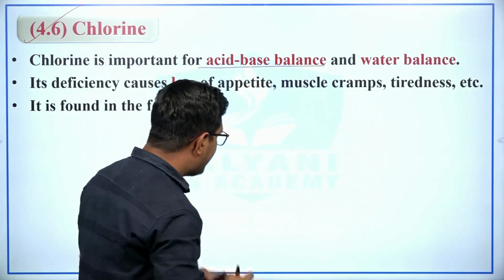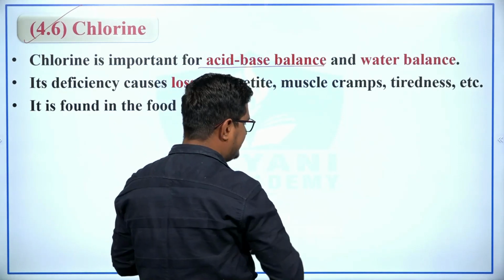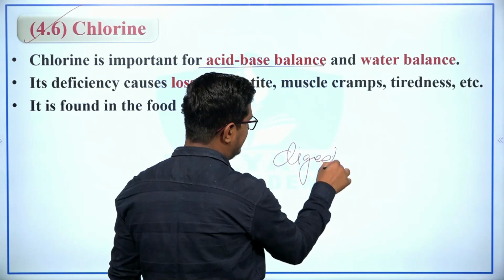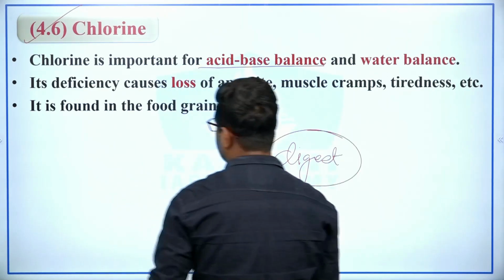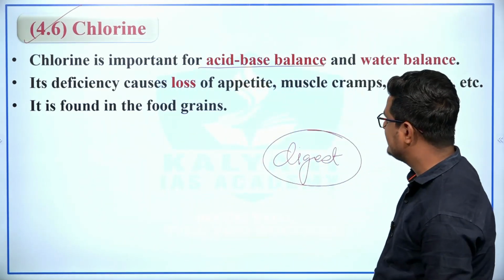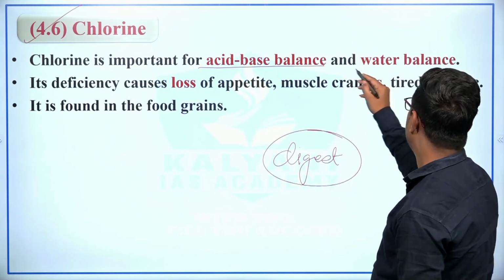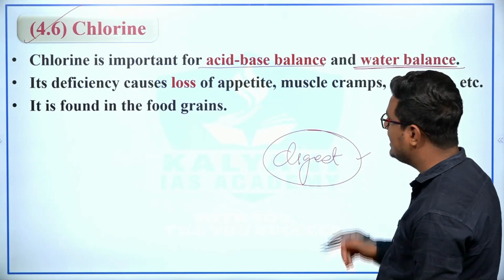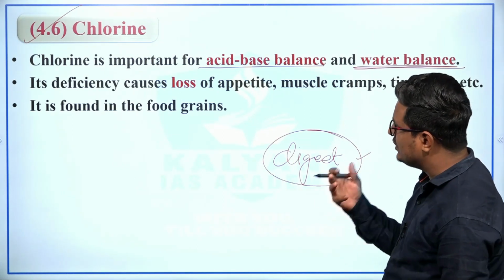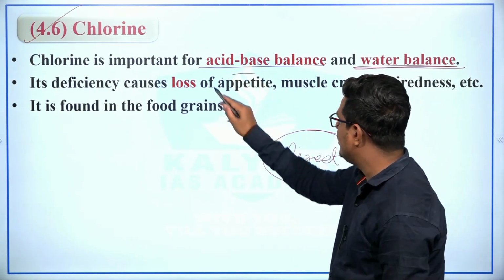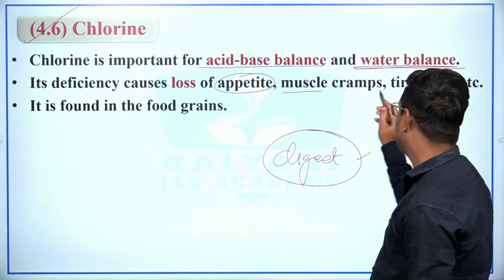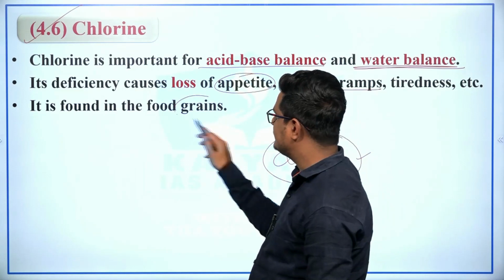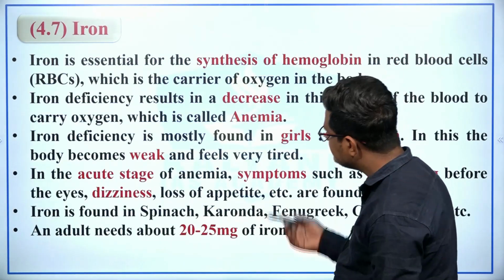As you know, the acid-base balance is most required for the digestion of food, right? So chlorine is important for acid-base balance and water balance in the human body, and this plays an important role in digestion. The deficiency of chlorine causes loss of appetite, muscle cramps, tiredness, etc. Chlorine is found in food grains.